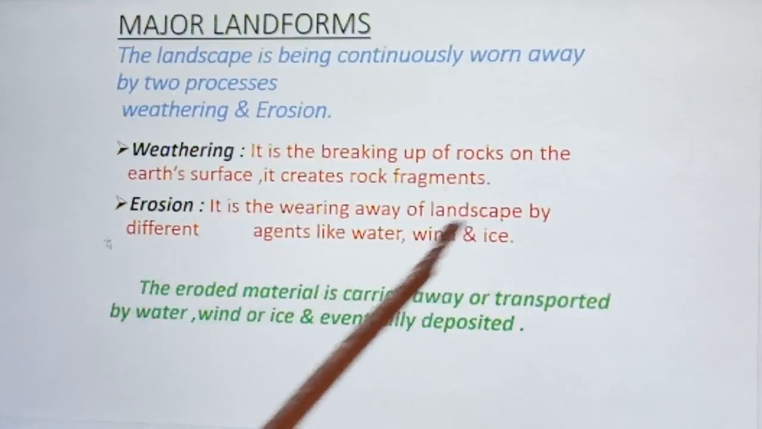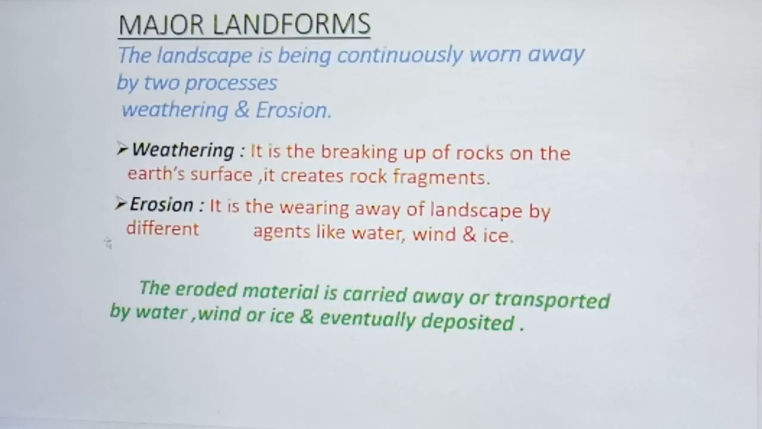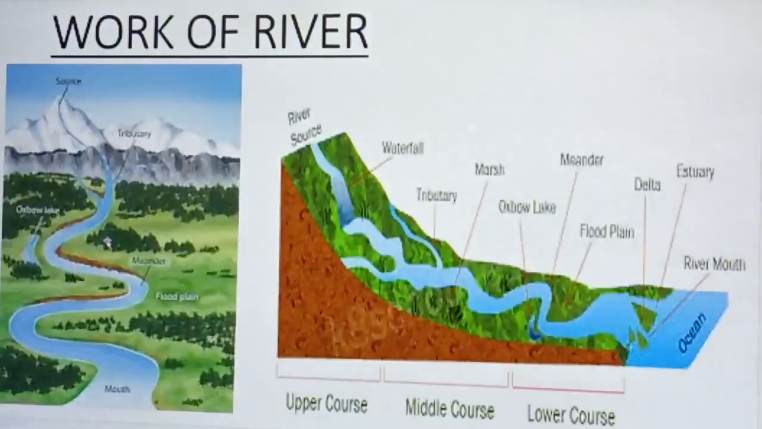Weathering, it is breaking up of rock on the earth's surface, it creates rock fragment. Erosion, it is wearing away of landscape by different agents like water, wind and ice. Deposition, these eroded materials are carried away and transported by water, wind and ice and eventually deposited. Now we will discuss the work of each agent in detail. So first we will talk about the work of river.